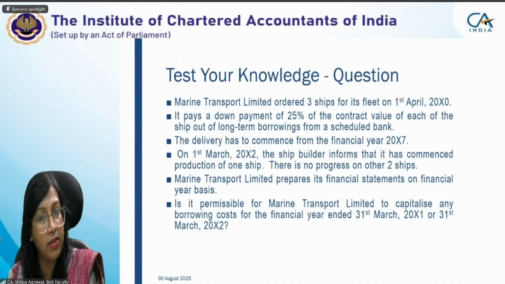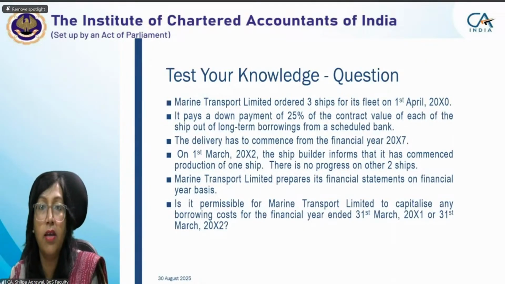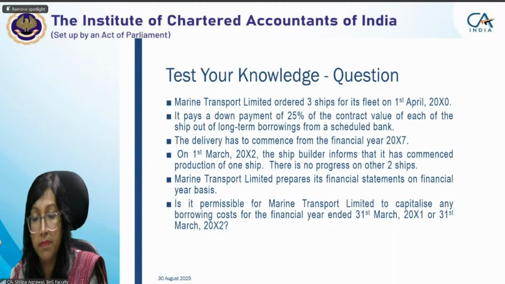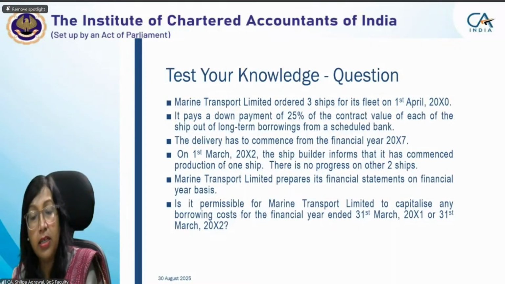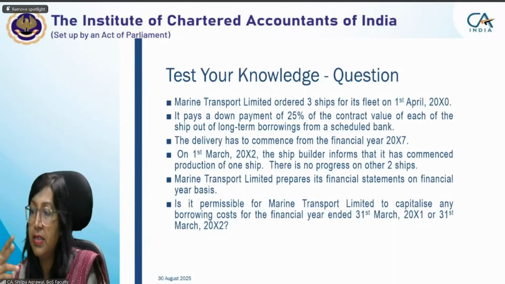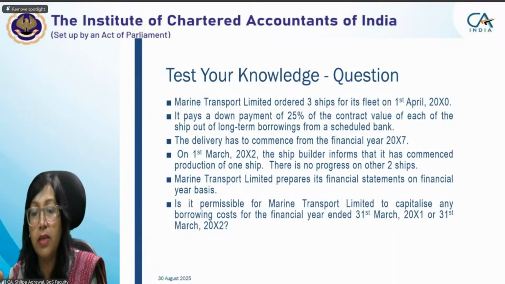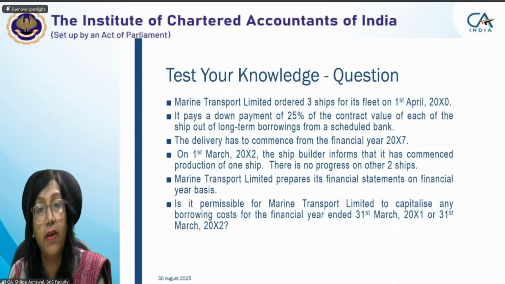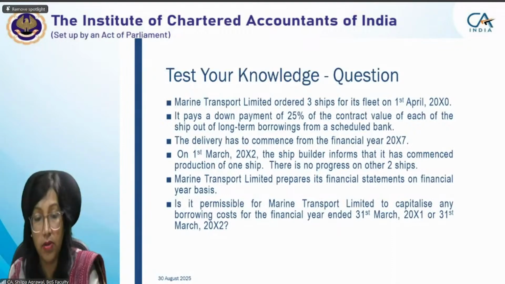Borrowing cost you have already started, but activity you have not started. That's why your commencement of borrowing cost will also not start. Right, ma'am. 31st March 20x2, we'll start for 1 ship. For other 2 ships, still the other criteria are not met. That's why we'll not be starting capitalization of borrowing cost.